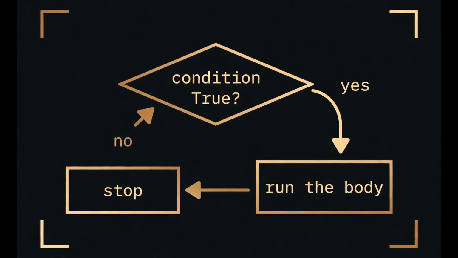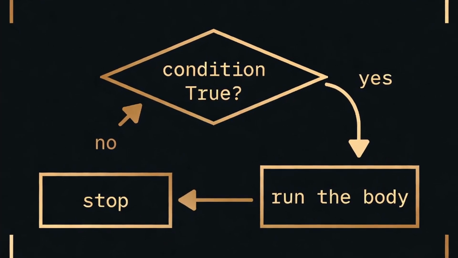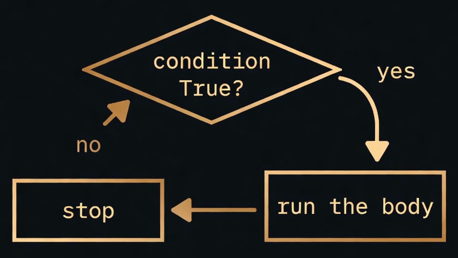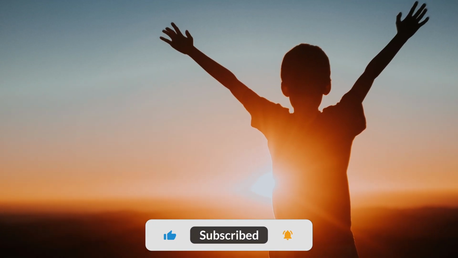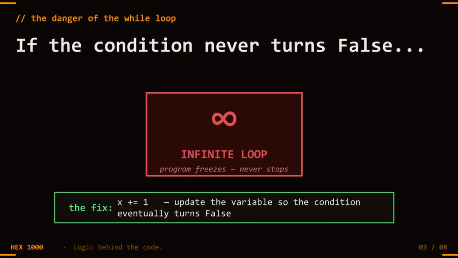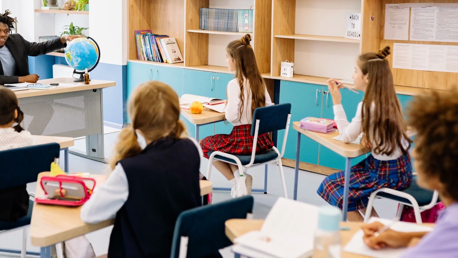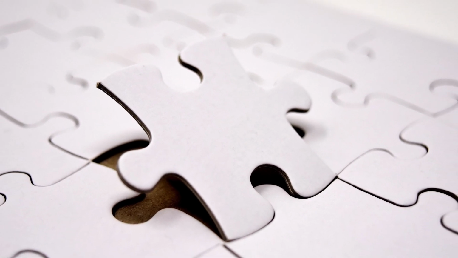A while loop is different. It doesn't walk through a collection. It checks a condition. Is this still true? And as long as the answer is yes, it keeps running. The moment the condition becomes false, it stops. This is for when you don't know how many times you'll loop. You only know what keeps you going. And the danger of a while loop: if the condition never becomes false, the loop never stops. An infinite loop. Your program freezes. Every programmer has done it. We'll see exactly how it happens and the one line that prevents it.